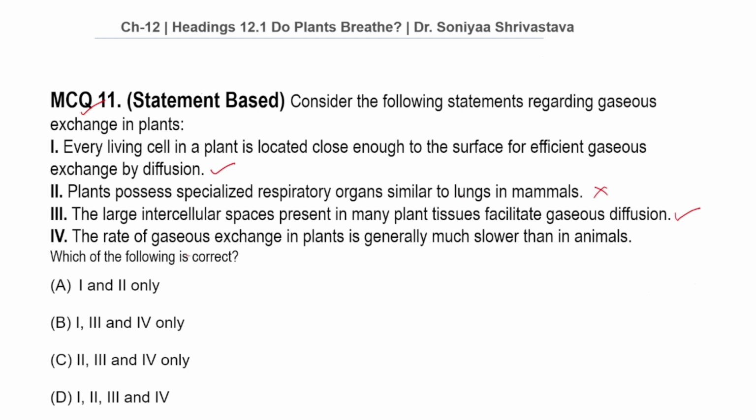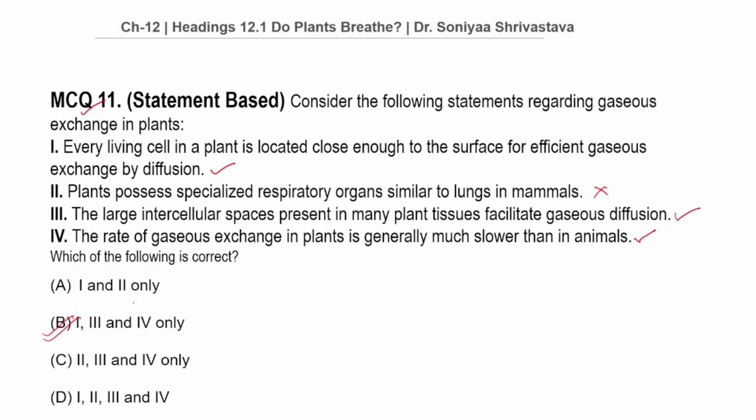Statement 4, the rate of gaseous exchange in plants is generally much slower than in animals, is also correct. So, our correct answer is option B, as statements 1, 3 and 4 are correct.